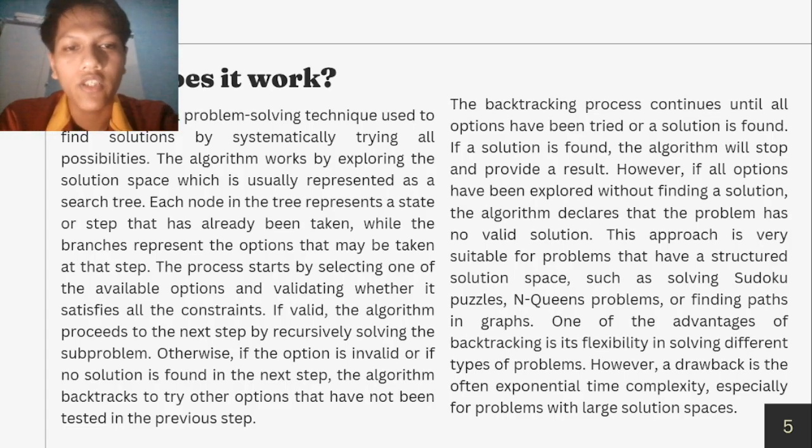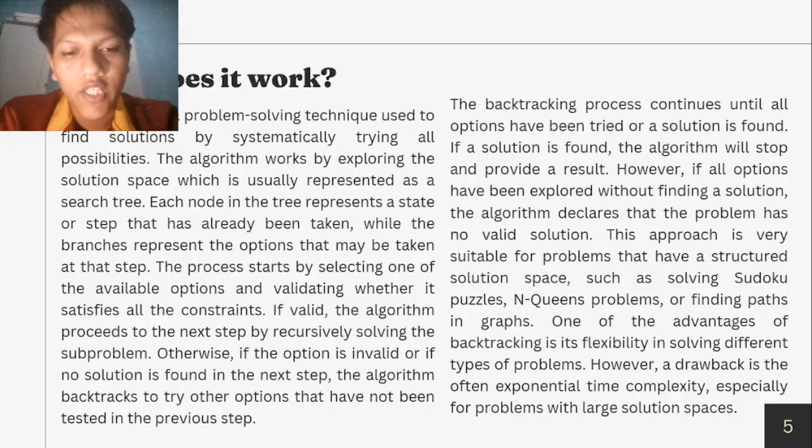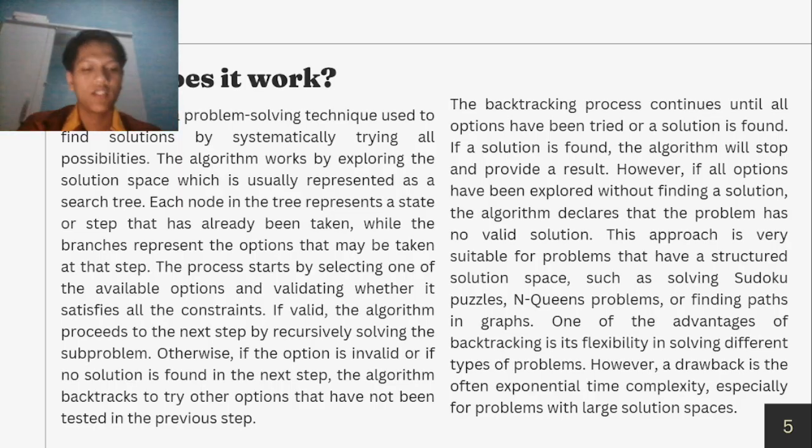However, if all options have been explored without finding a solution, the algorithm declares that the problem has no valid solution. This approach is very suitable for problems that have a structured solution space, such as solving Sudoku, puzzles, and queens problems, or finding paths in graphs. One of the advantages of backtracking is its flexibility in solving different types of problems. However, a drawback is the often exponential time complexity, especially for problems with large solution space.